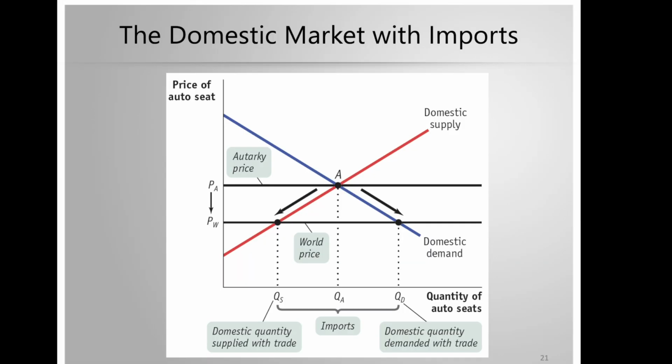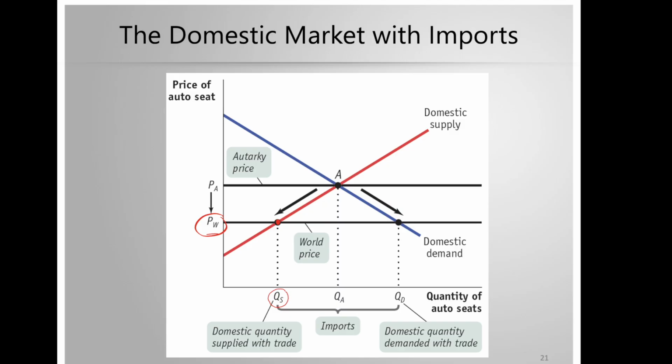What happens when the economy opens and the world price is actually lower than the autarky price? The price will now be driven down to be equal to the world price. Domestic producers will want to supply less of the good at this new lower price.